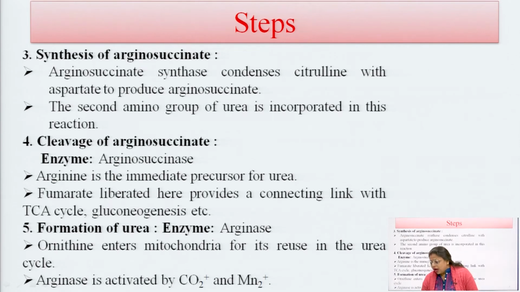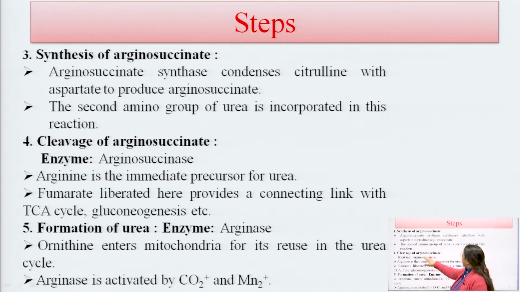The third step is the synthesis of arginosuccinate. The arginosuccinate synthase enzyme catalyzes this reaction, and it condenses citrulline and aspartate to produce arginosuccinate. This is the second amino group of urea which is incorporated in this reaction. So, arginosuccinate, citrulline and before that carbamoyl phosphate, they all are important in this reaction.